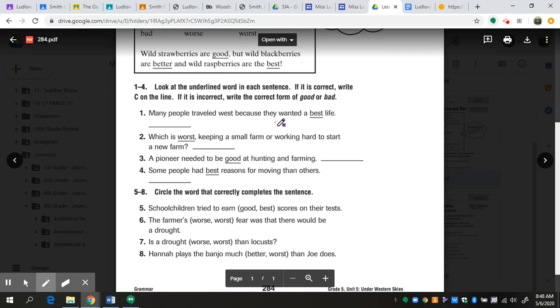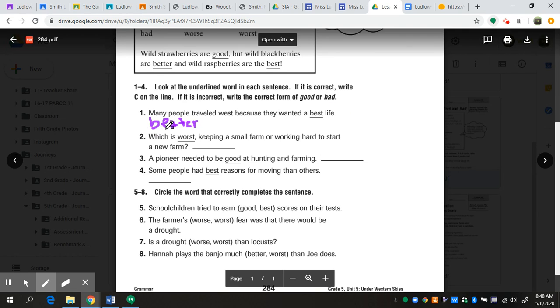Many people traveled west because they wanted a best life. Now, all we need to do is read this sentence out loud to decide that it really doesn't sound correct to us, right? They don't want a best life, they want a better life. So our answer here is going to be better. How we should be reading this sentence is that they're comparing the life that they currently have right now to a future life that they want. So we're comparing one thing to one other thing, which means we're using the comparative form of good, which is better.